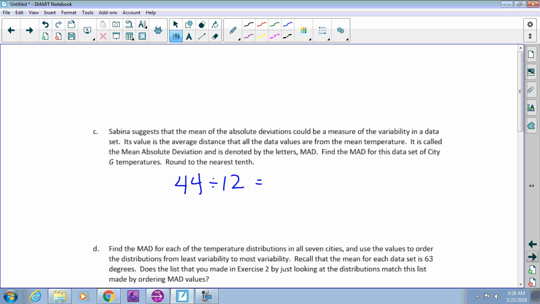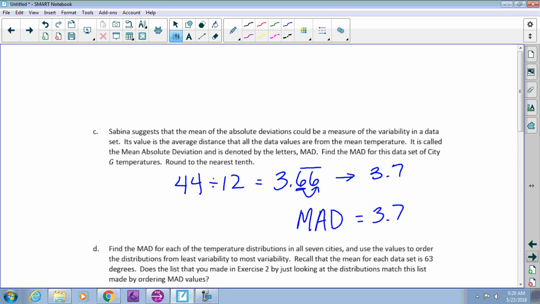All right, when you take 44 and you divide it by 12, you guys can use your calculator for this. Yep, you're going to get 3.6 repeating, right? But they tell us we need to round to the nearest tenth. So what would that be to the nearest tenth? Yep, go ahead, Tim. 3.7, very good. So our MAD, our mean absolute deviation, is 3.7.